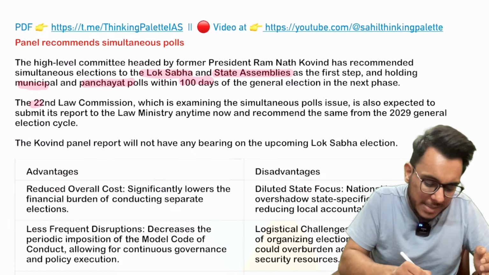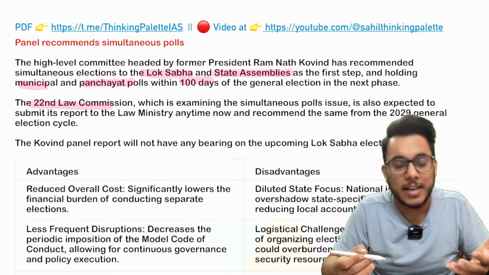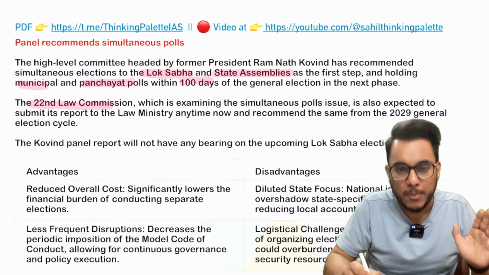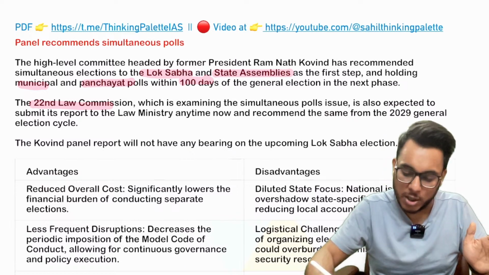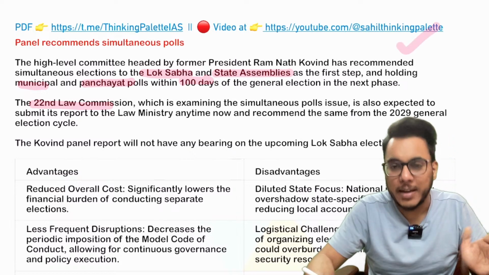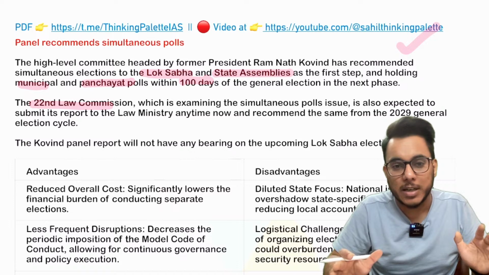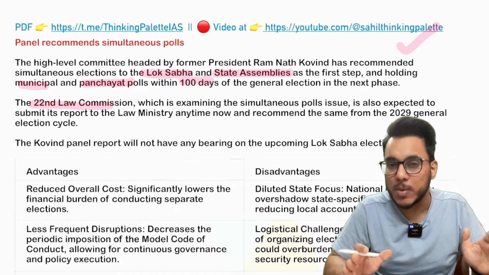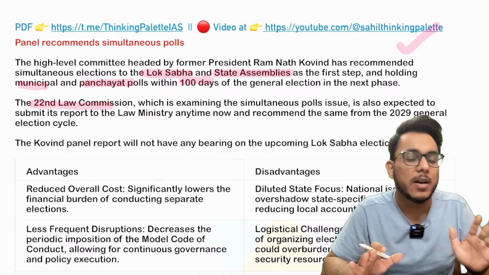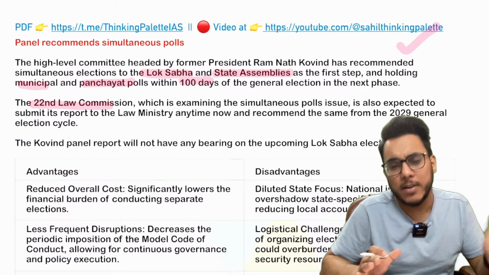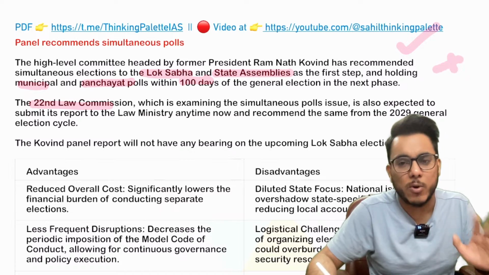Also, there is a 22nd Law Commission that is also investigating this particular matter. The 22nd Law Commission will also give its report soon on simultaneous election. But as of now, the Ramnath Kovind Committee has given approval for simultaneous election. One thing you need to understand is that this committee's recommendation will not be implemented in the 2024 election. If the government accepts it, maybe in 2029 it will be implemented, but for 2024 nothing is going to happen.